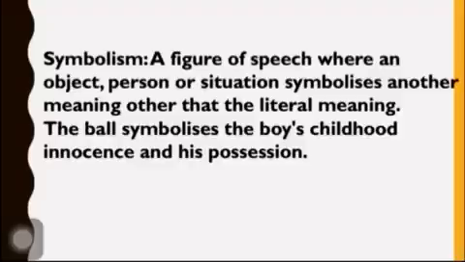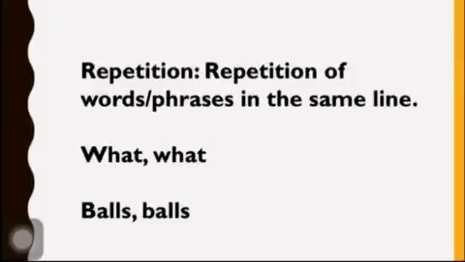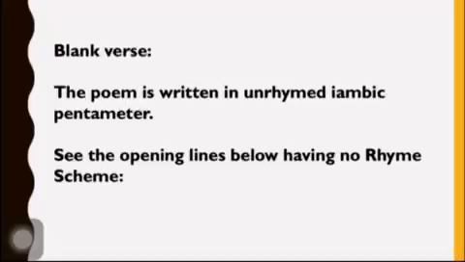Second one is symbolism. Symbolism is a figure of speech where an object, person, or situation symbolizes another meaning other than the literal meaning. The ball symbolizes the boy's childhood, innocence, and his possessions. Repetition is simple repetition of words or phrases in the same line, like "what" and "balls." Blank verse, as you know, there's no rhyming in the poetry, so that is known as blank verse.